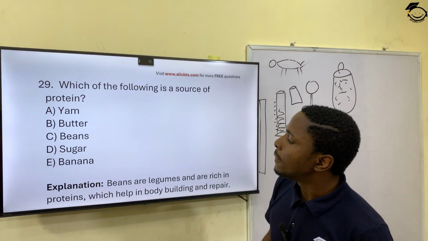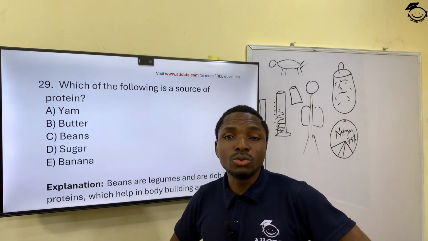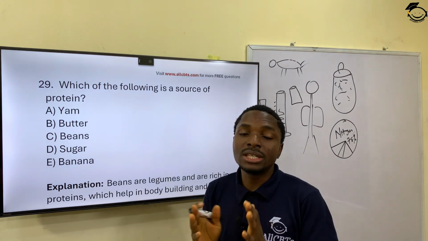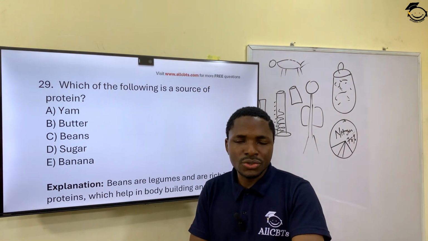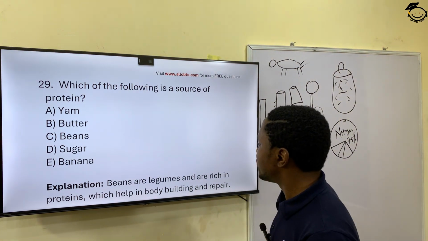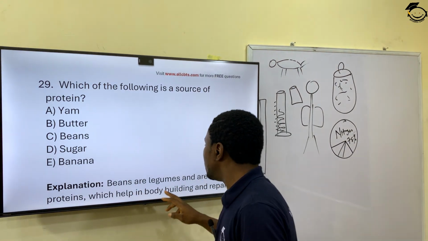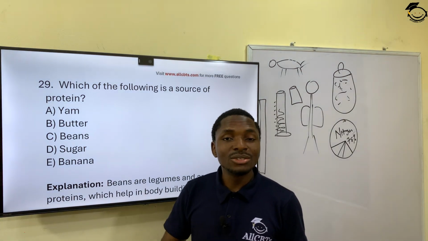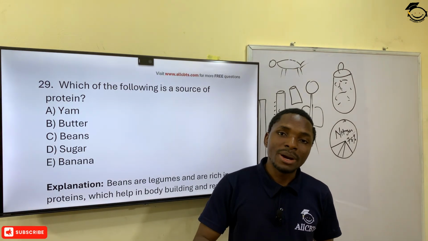Which is very good for bodybuilding, which builds your body. That's why you would often hear that those who eat a lot of protein will grow tall. Not only tall, it also shows on your skin. It helps the tone and smoothness of your skin. So beans are legumes and are rich in protein, which helps in bodybuilding and body repairing. So your body can not only build itself, it can repair itself by what you eat.